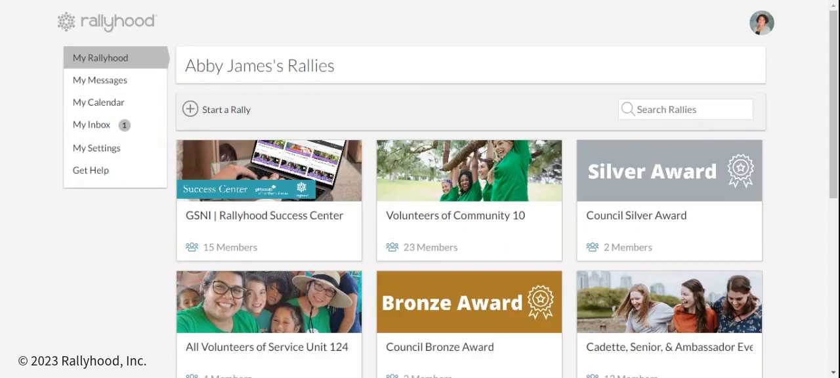Today I'm going to be demonstrating the My Messages feature on your Rallyhood dashboard. My Messages is an aggregation of all the messages that have been posted in the message wall of all of the rallies that you are a member of. Starting from your dashboard, click on My Messages.